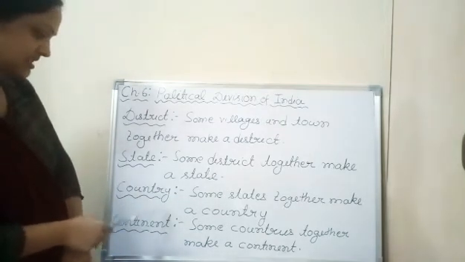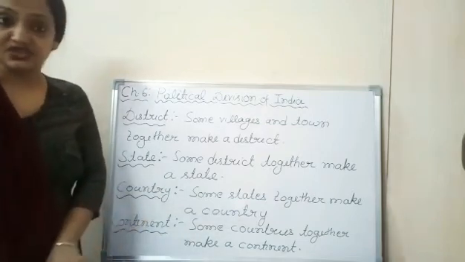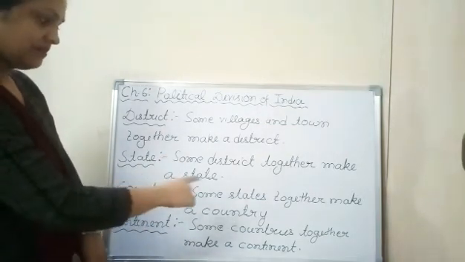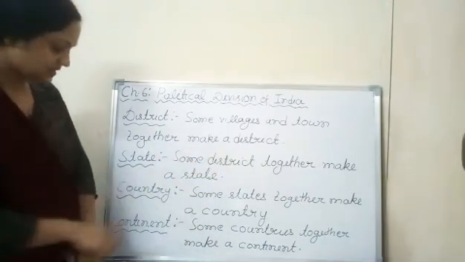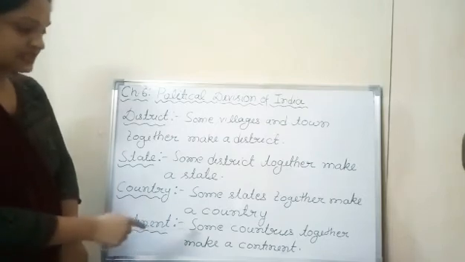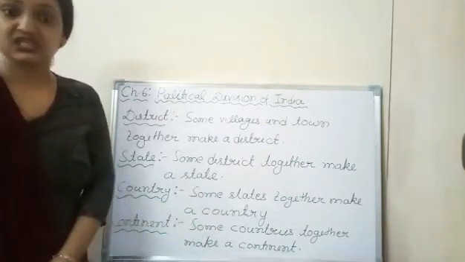Okay, then what is a country? Some states together make a country. When some states combine together, it forms a country. And a continent, which you know very well: some countries together make a continent.